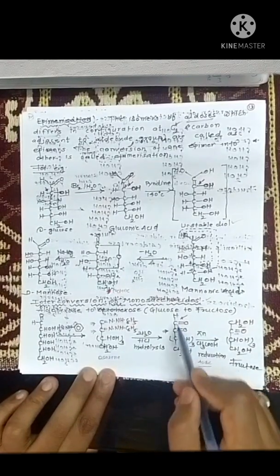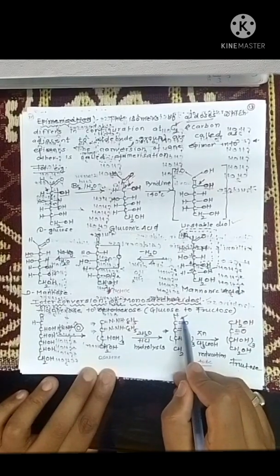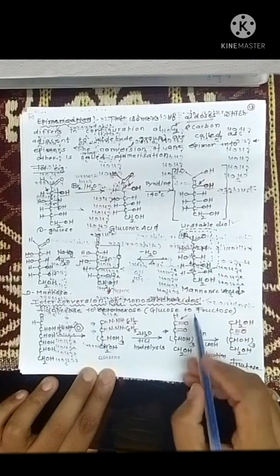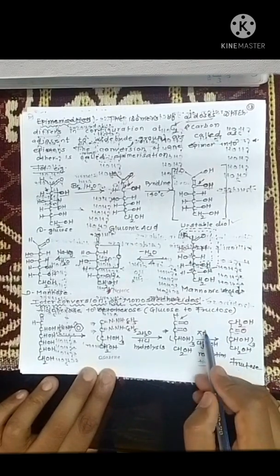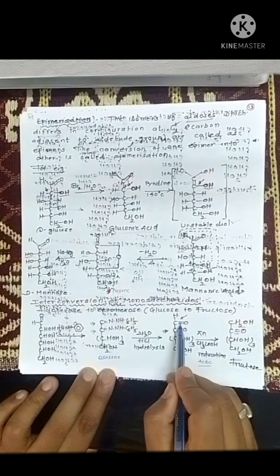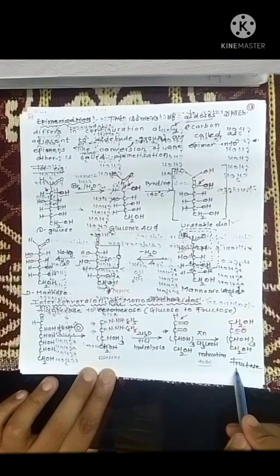When this compound is subjected to reduction, reduction is carried out with the help of zinc and acetic acid. This aldehydic group is simply converted into an alcoholic group and we get fructose.